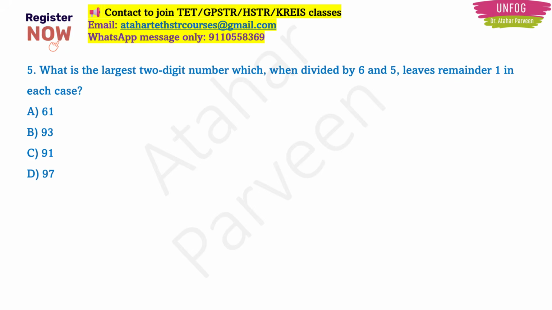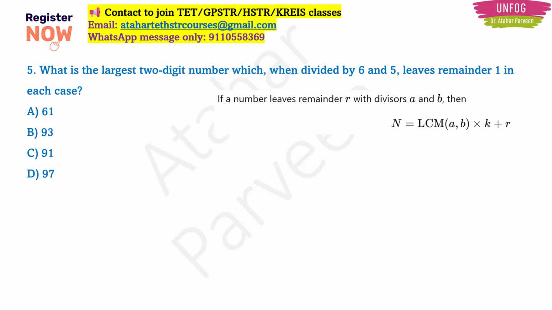Every time the remainder is 1 only. So here, if a number leaves remainder R with divisors A and B, then your N is going to be the LCM of A and B into K plus R. Please don't get scared by seeing this formula. It is just written for your reference. I will explain it to you now.